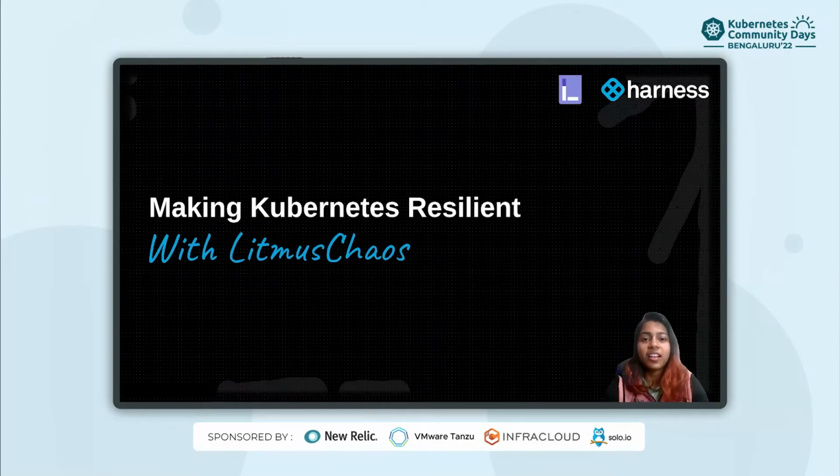This is Sarnya and I work at Harness.io as a senior software engineer, and I'm also one of the contributors to LitmusChaos. Hello everyone. I'm Nilanjan, a software engineer working at Harness, where I'm building chaos engineering at scale for every organization. I had started my chaos engineering journey at Chaos Native, the company behind the Litmus Chaos framework, which is an open source CNCF incubating project for performing chaos engineering in cloud native environments.